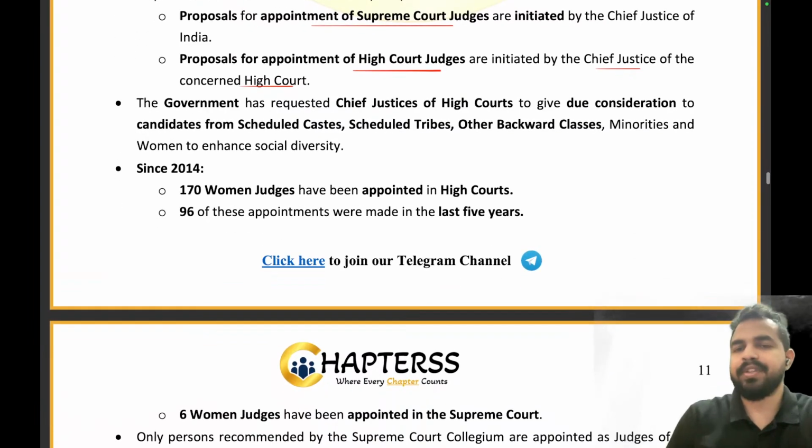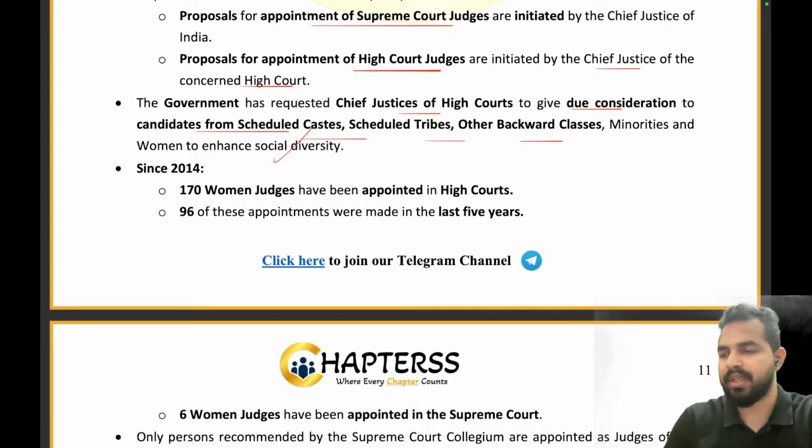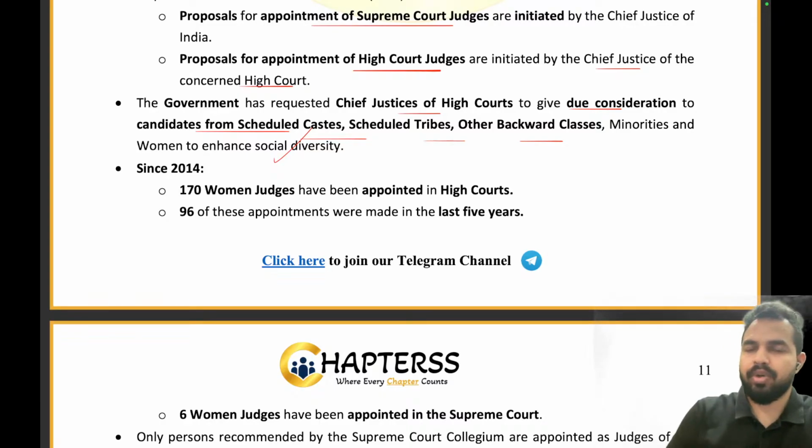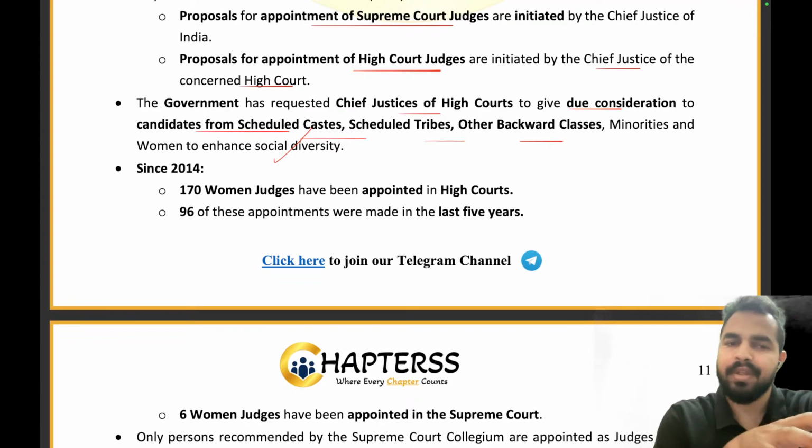Now the government has requested the Chief Justices to give due consideration to candidates from SC, ST, other OBCs, minorities and women to enhance social diversity. So on this top post, to ensure more diversity, right? Government of India provided and requested that this should be considered, right?